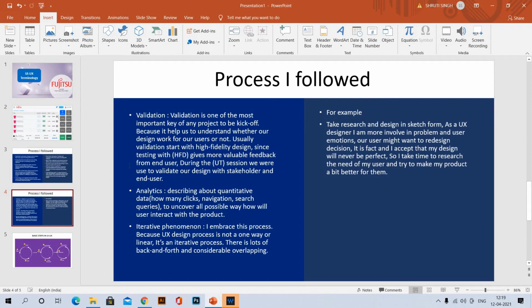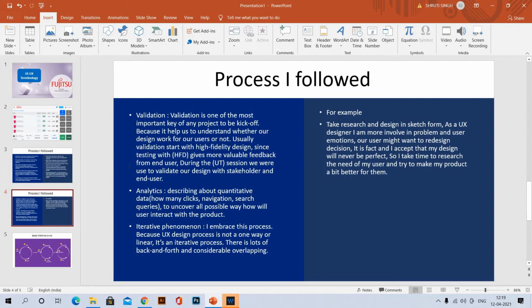Whatever issues the tester found, and whatever requirements needed to be modified, we validate all these things in that phase. Analytics describes quantitative data: how many clicks, where the navigation would be, search queries, to uncover all possible ways users will interact with the product.